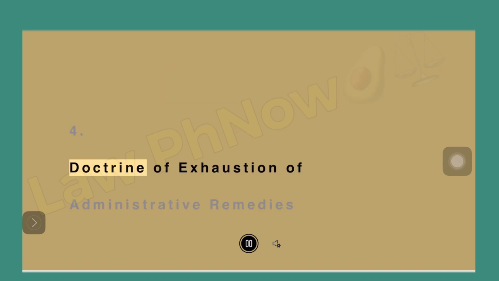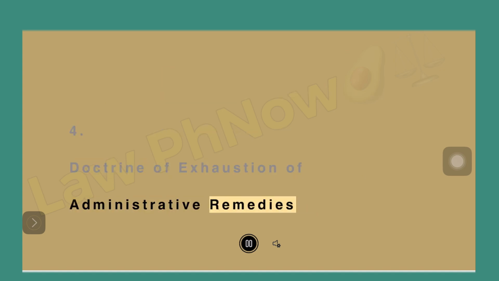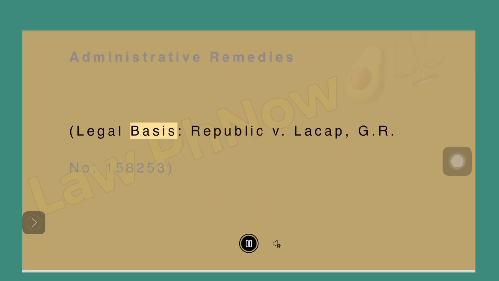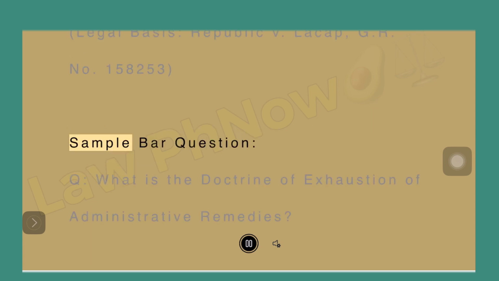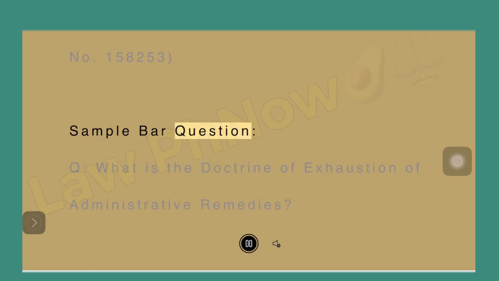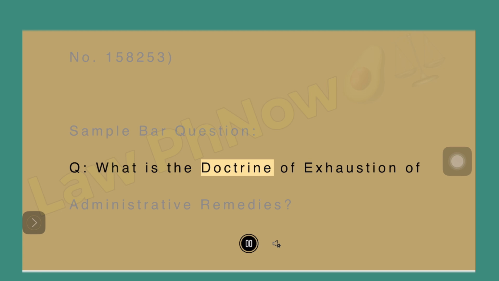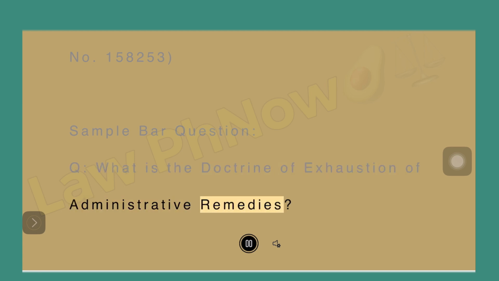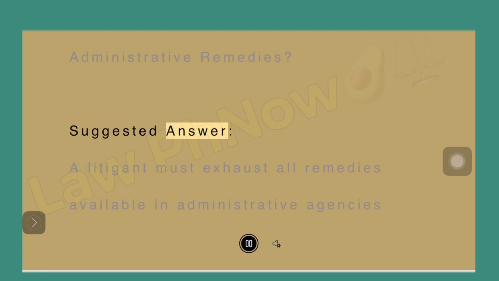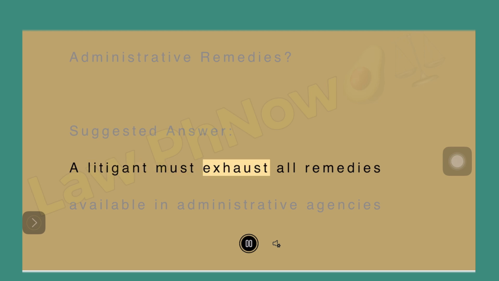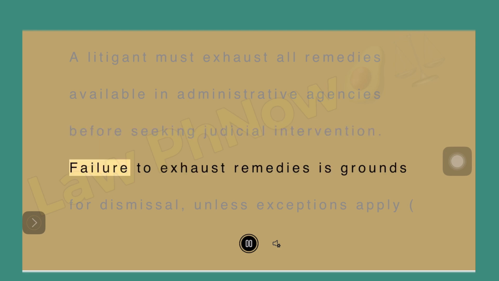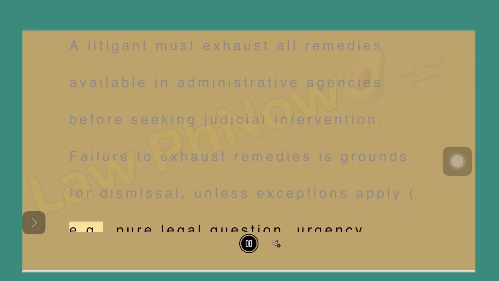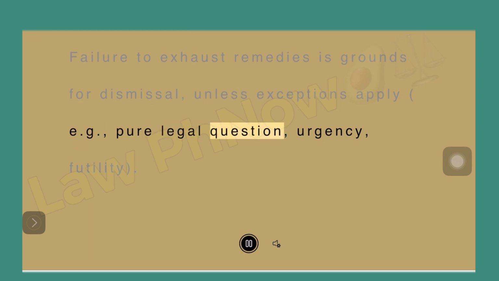4. Doctrine of exhaustion of administrative remedies. Legal basis, Republic v. Lacap, GR number 158253. Sample bar question. Question: What is the doctrine of exhaustion of administrative remedies? Suggested answer. A litigant must exhaust all remedies available in administrative agencies before seeking judicial intervention. Failure to exhaust remedies is grounds for dismissal, unless exceptions apply, e.g., pure legal question, urgency, futility.